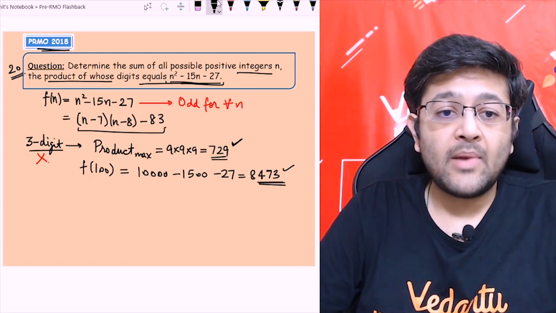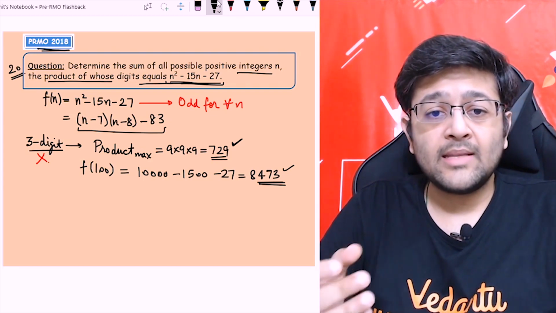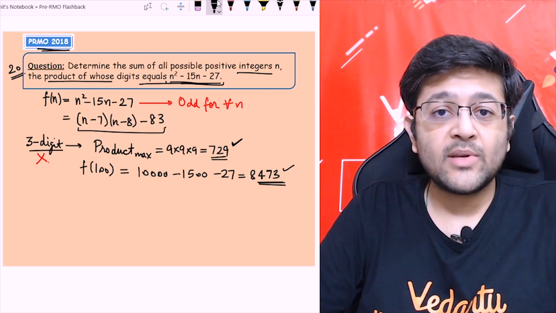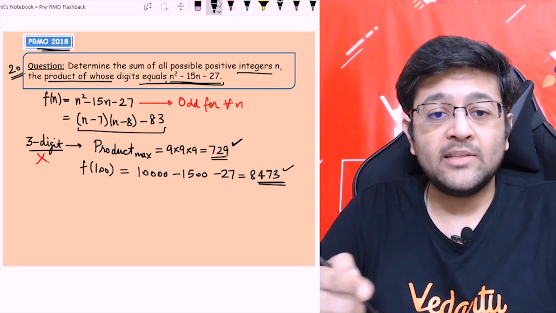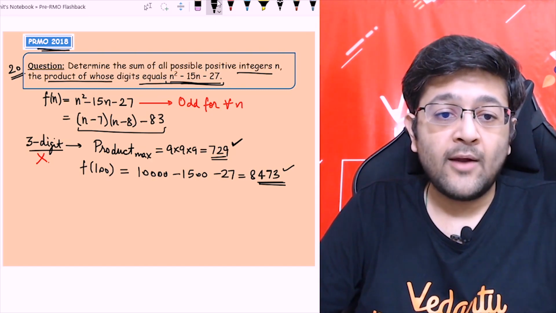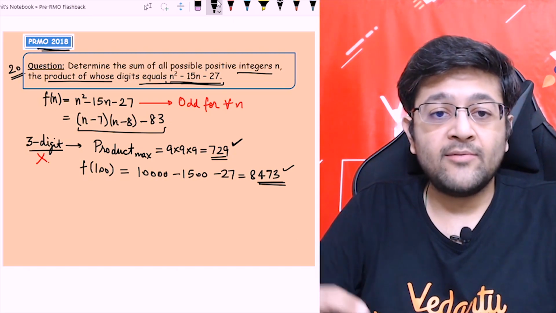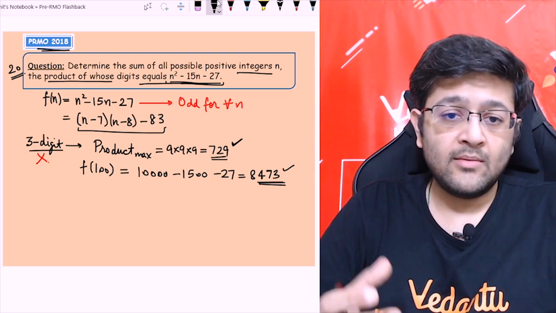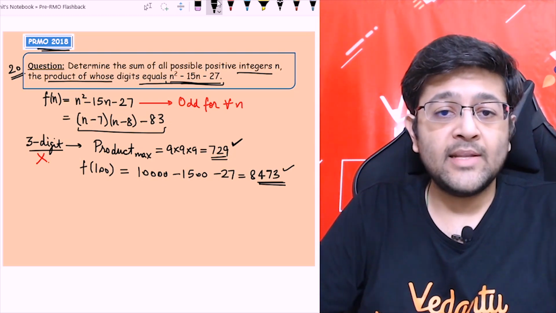So you will get some idea now that the f of n function is increasing too rapidly, because it is a quadratic expression, a parabola, so it will keep increasing very fast after 100 also. So I can eliminate all the cases where the number has more than 3 digits.